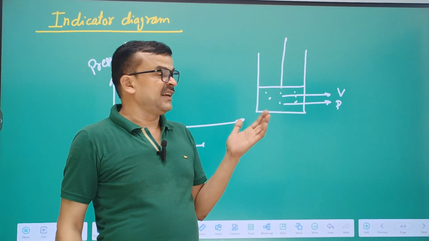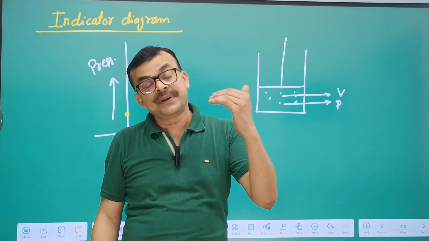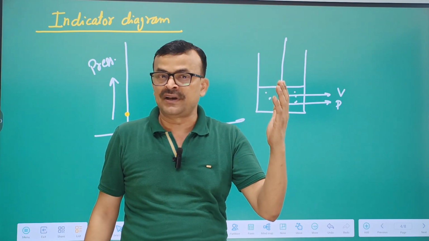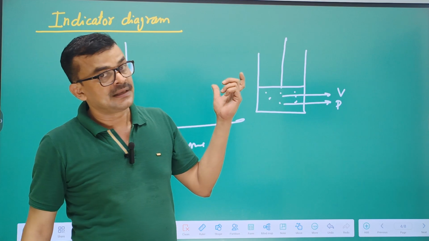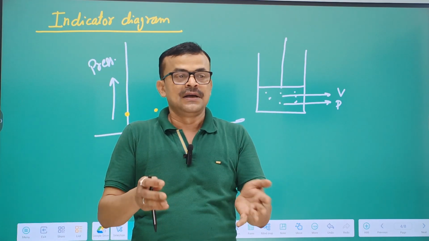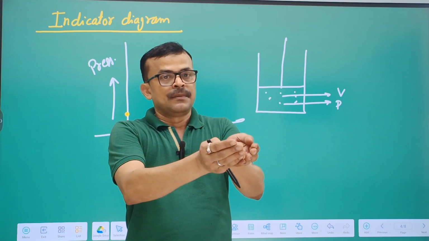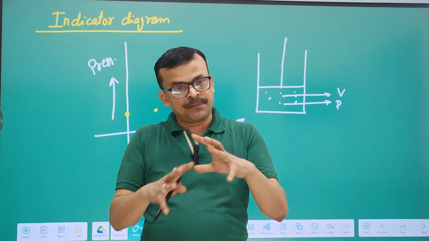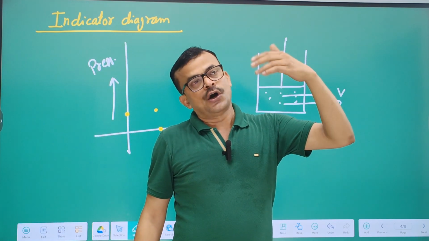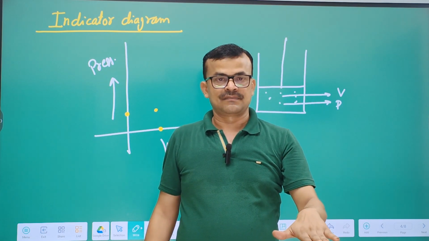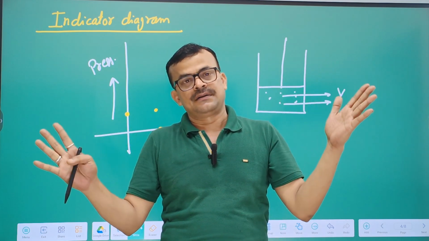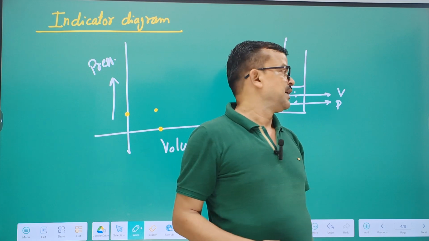You have to know one thing: if temperature increases, pressure of gas increases. The best example is the pressure cooker. When it is kept on the burner, on increasing temperature, the pressure inside the pressure cooker increases. On decreasing temperature, pressure decreases. And if pressure increases, the piston or the gas is trying to expand.